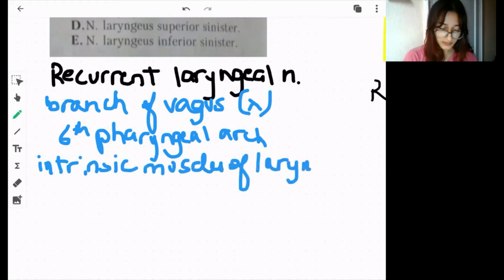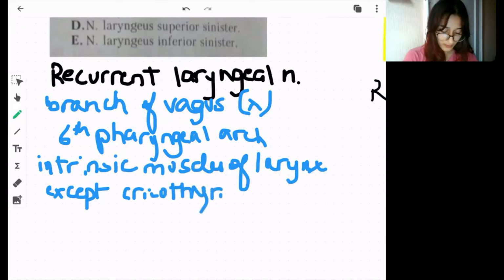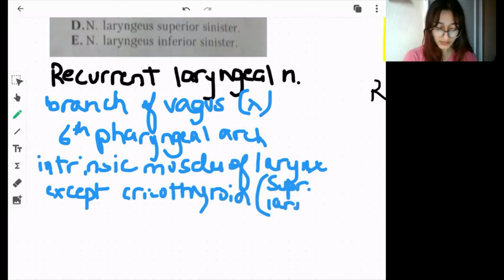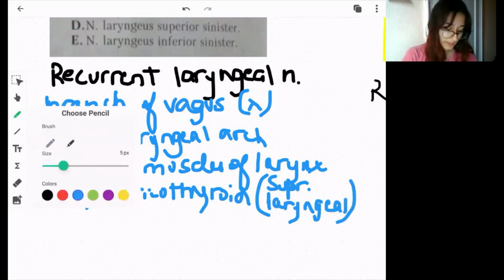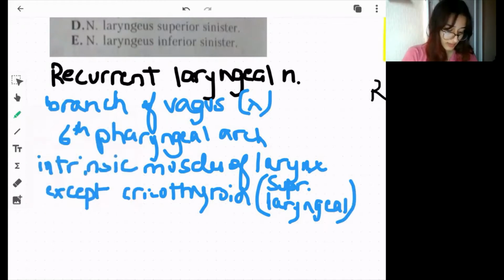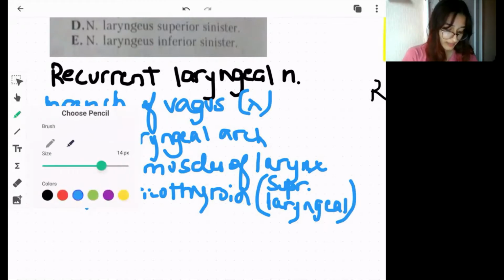except cricothyroid, which is supplied by the superior laryngeal nerve. The superior laryngeal is another branch of the vagus nerve. So, a very important exception. Let's just highlight it.